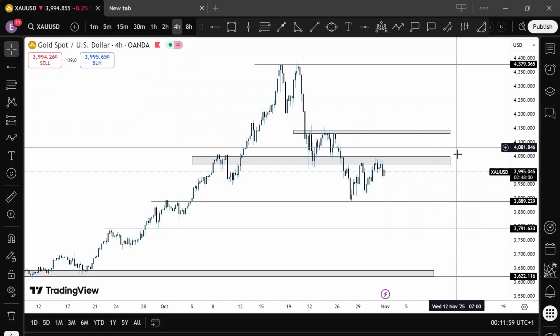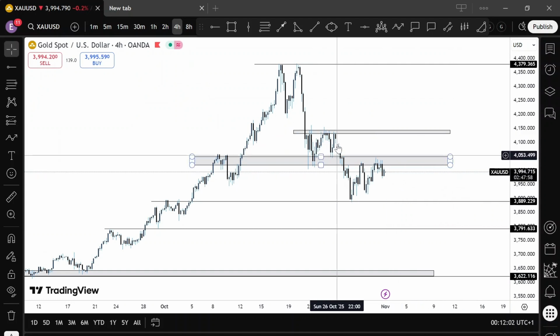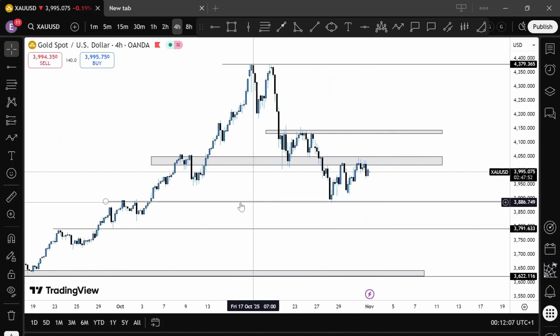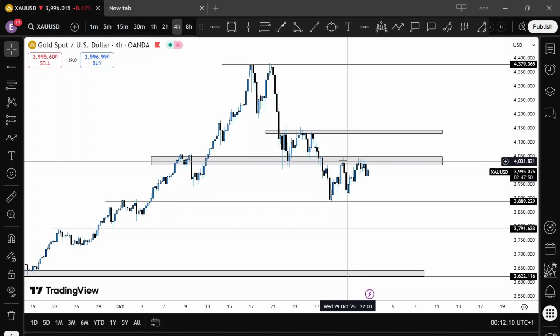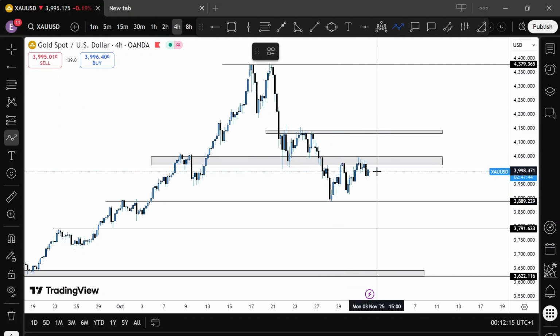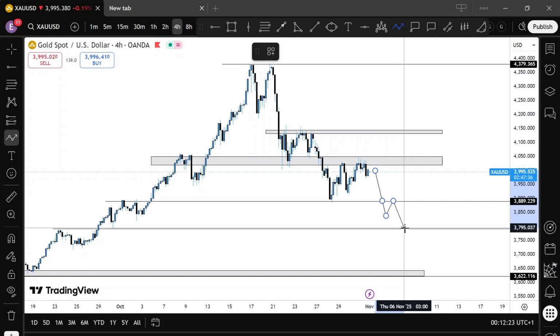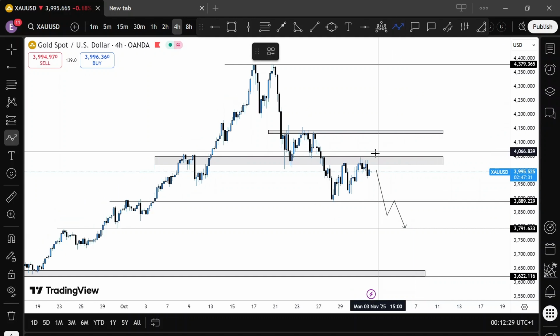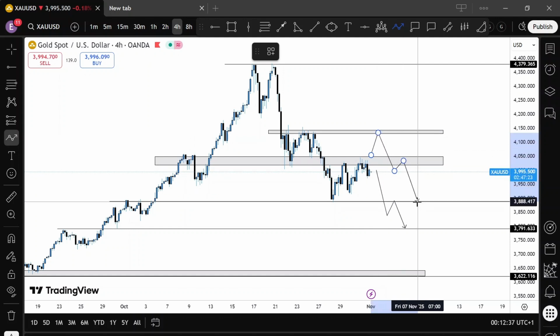Going forward to gold, it recently created new lower lows and lower highs, but it's been bullish for quite a long time. I've seen price reject this region here, and it looks like it's retesting the 4,000 region to maybe continue to the downside. So what I'll be anticipating is a continuation of price to either retest 3,000 here and break that retest and come all the way to the 3,795 region right there. If price breaks above this, we might see price reject these regions one more time and then also continue to the downside, more or less.